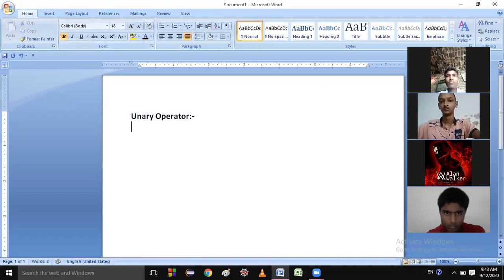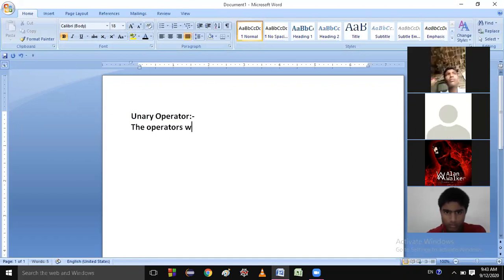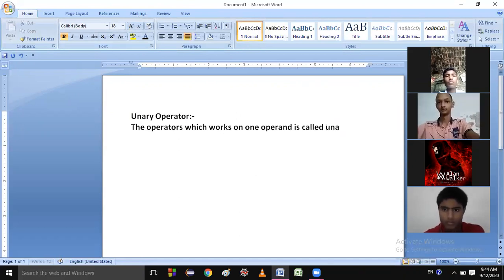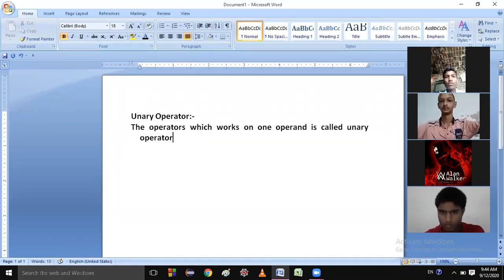The operator which works on one operand is called a unary operator.